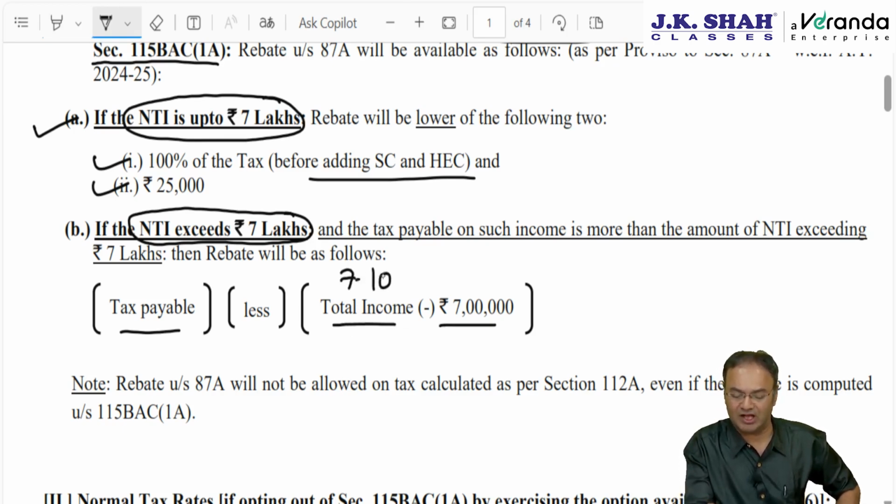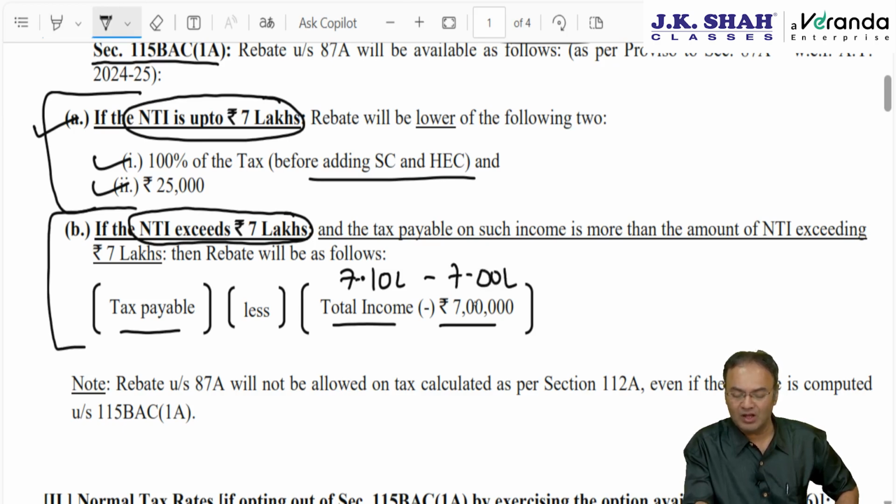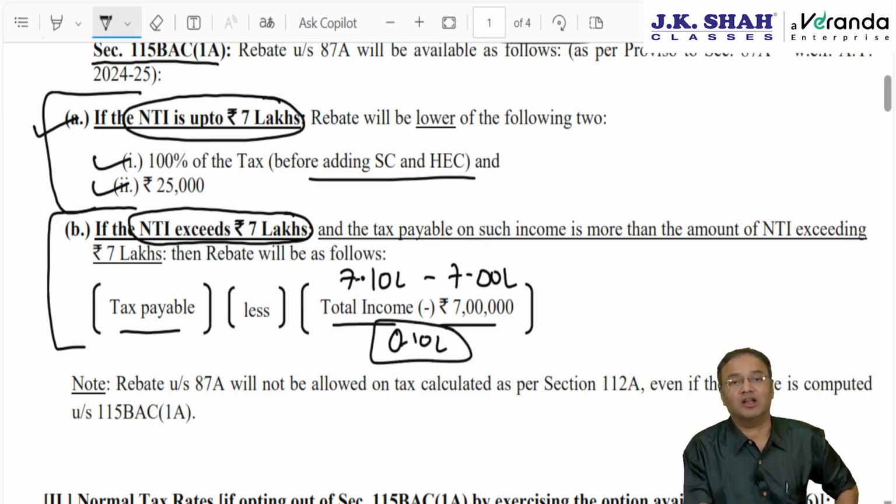Suppose my total income is 7 lakh 10,000. So I am not entitled under point A, but point B will still give me rebate. That means my income exceeding 7 lakh is 10,000, and if my tax payable is more than 10,000, then I will get rebate to the tune of 10,000. I will get rebate to the tune of that much amount.